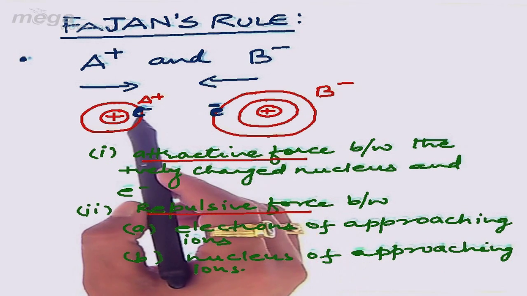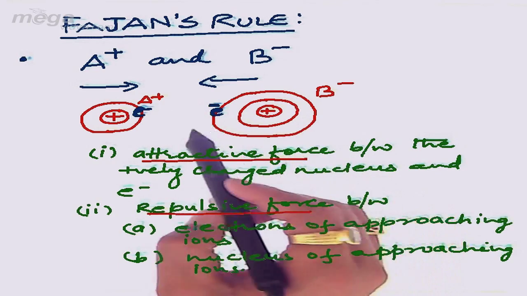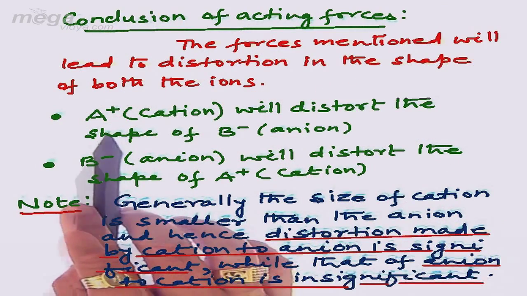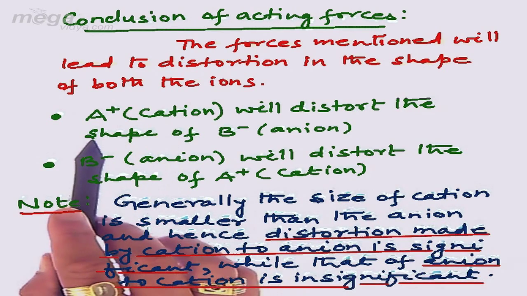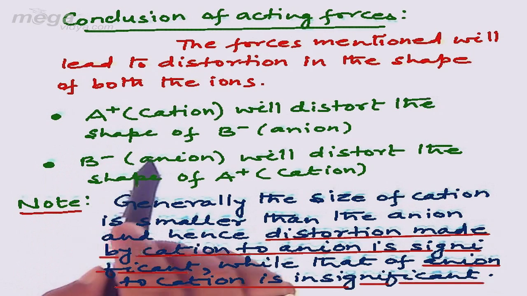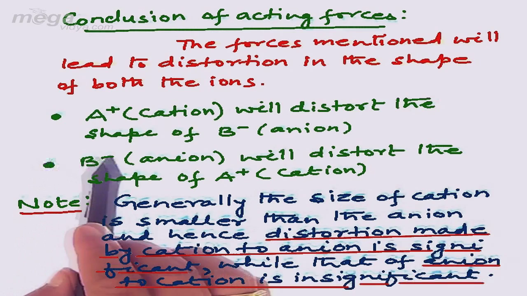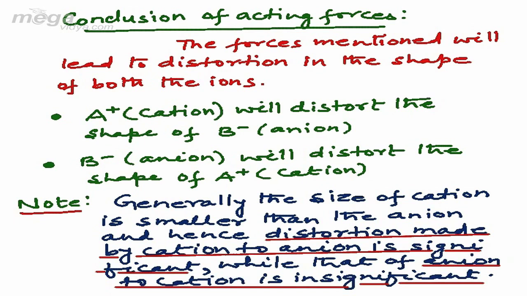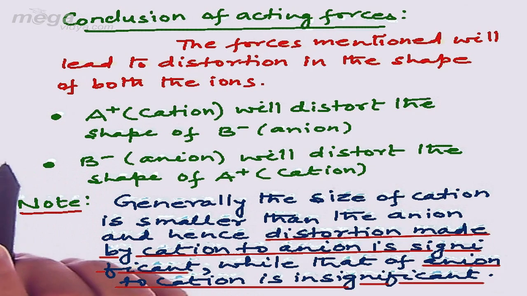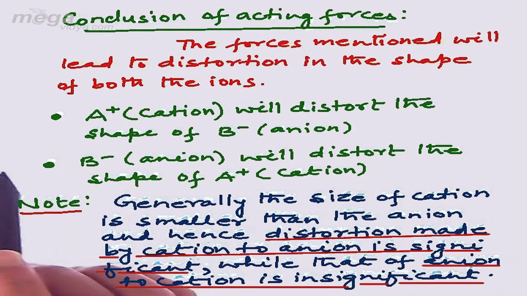Due to the action of these forces, the shape of these ions will be distorted, will be changed. So A positive will try to distort B negative, and B negative will try to distort the shape of A positive. These distortions in the shape or the size are just due to the forces which we have discussed earlier. That is, when cation and anion, A positive and B negative, approach each other, there will be inter-electronic repulsion, internuclear repulsion, and the attraction between the positively charged nucleus and the electron, and this will lead to distortion, which we call Fajan's rule.